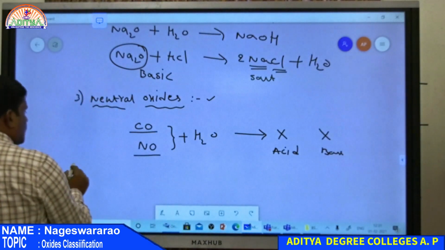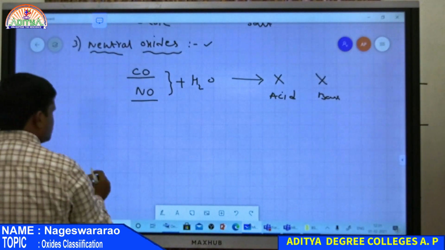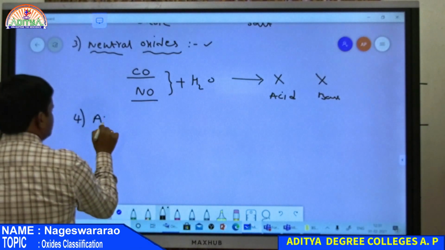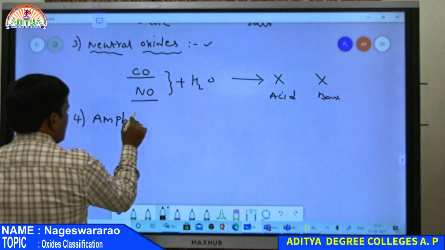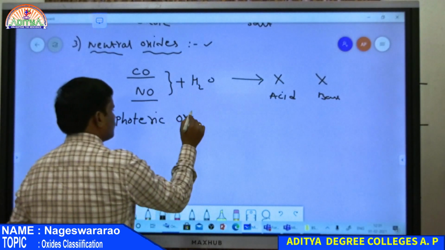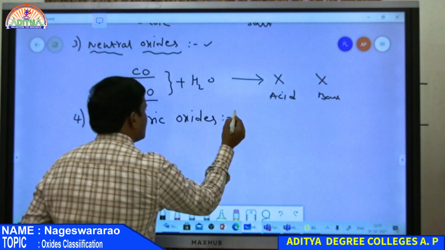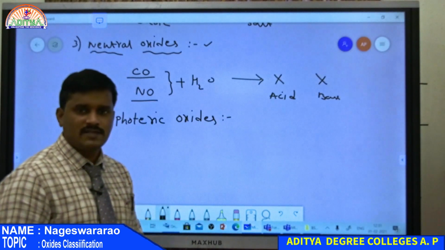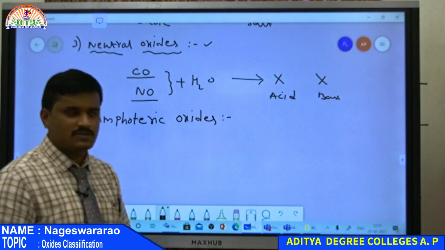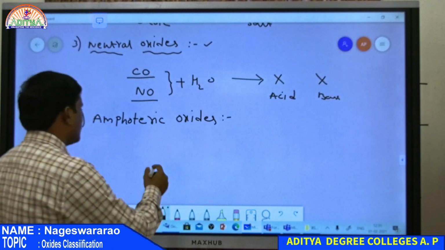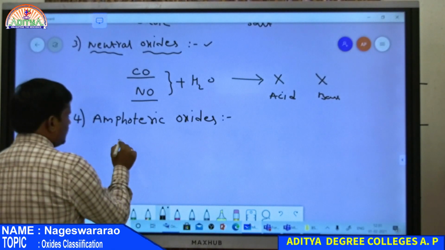And finally, the last classification, that is the last example, amphoteric oxides. So what is amphoteric? If an oxide gives both acidic as well as basic compounds when reacted with water, then it is an amphoteric compound. So the best example is zinc oxide.